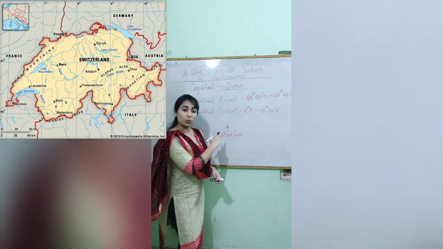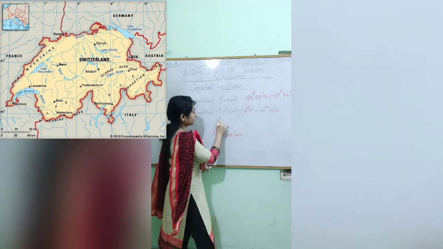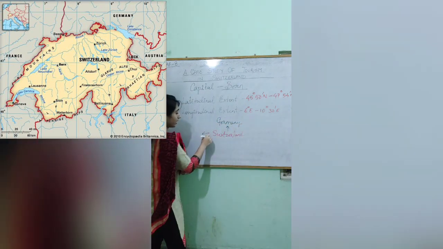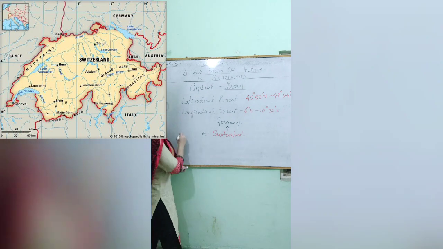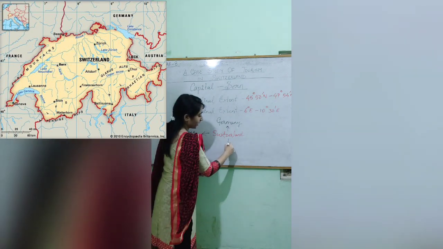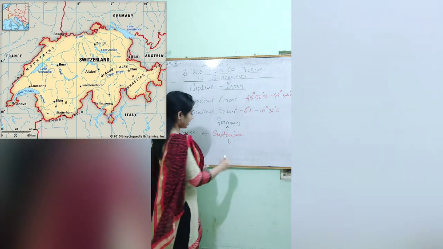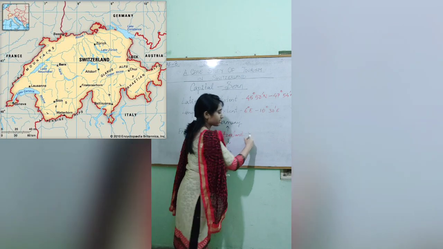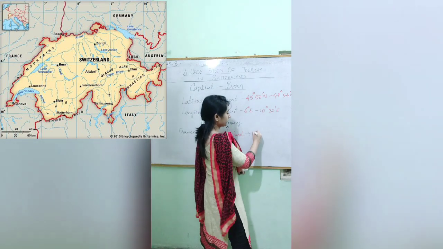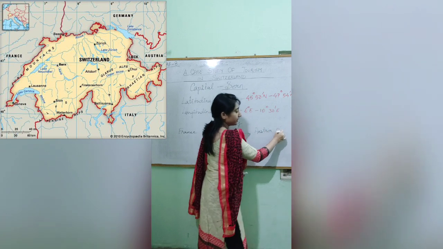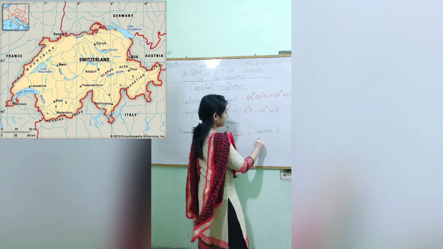In the north, we have Germany. In the west, we have France. In the south, we have Italy. And in the east, we have Austria and Liechtenstein.